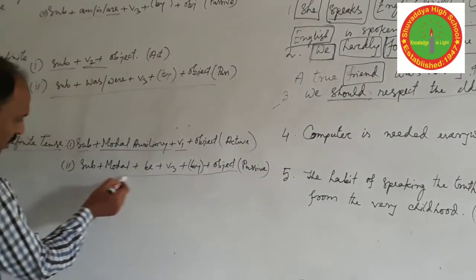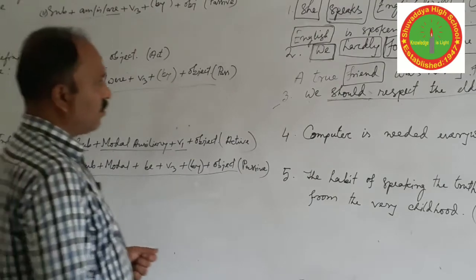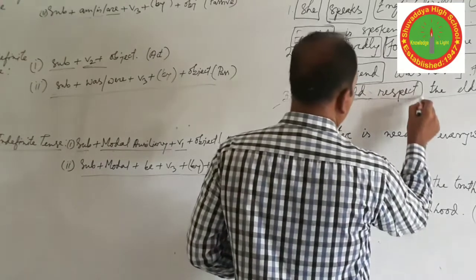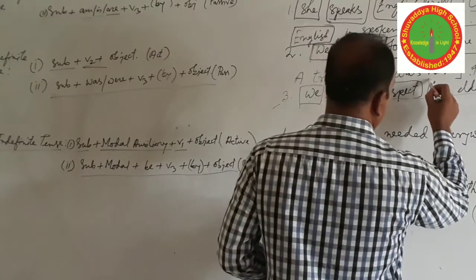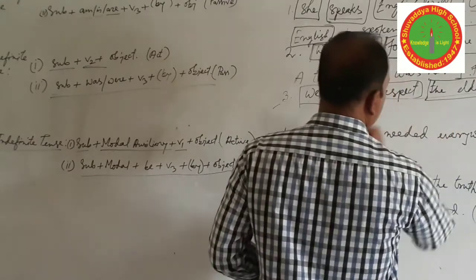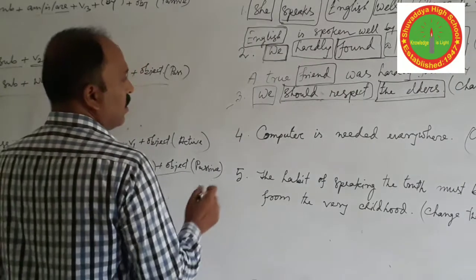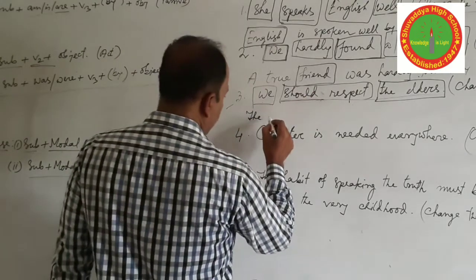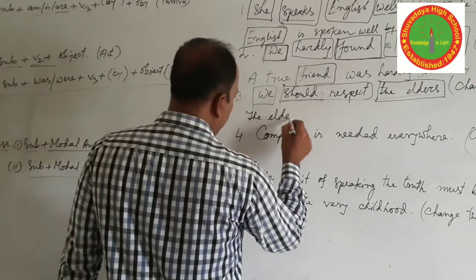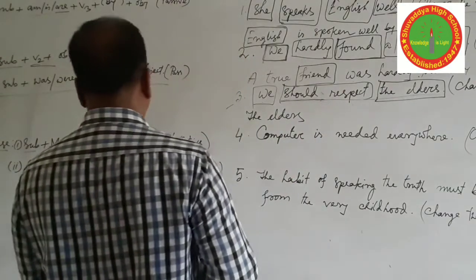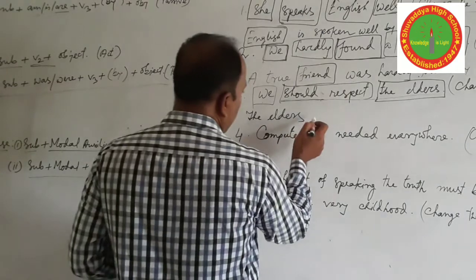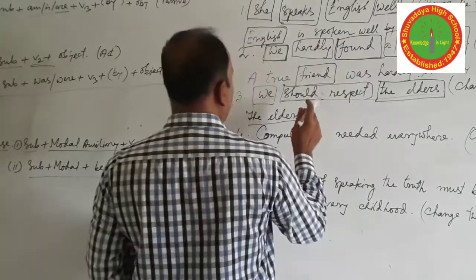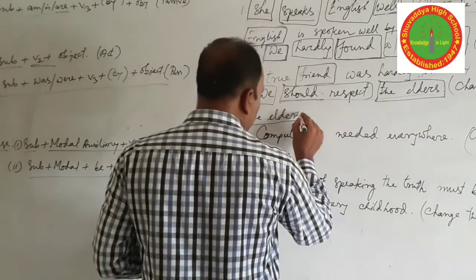So this structure should be used here. First of all, we have to identify the subject, the modal auxiliary with the main verb, that is the transitive verb, and the elders. First of all, you have to write the object of the active voice: the elders. In other cases, we should know whether the head word is singular or plural, but here we don't need to.